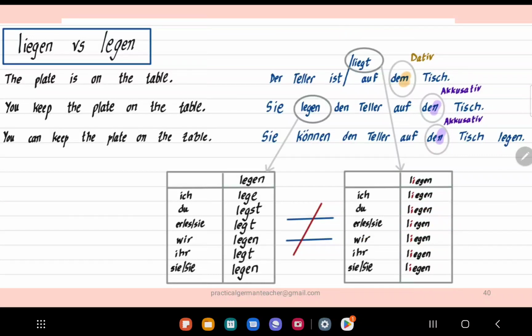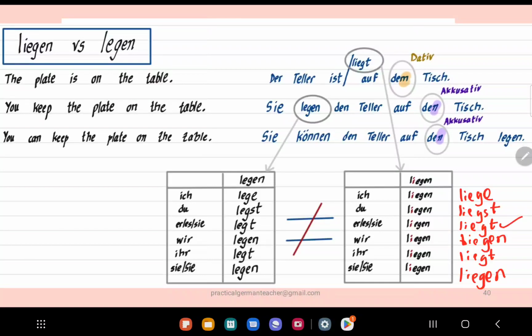It's the same thing, so it should be ich liege, du liegst, sie liegt, wir liegen, ihr liegt, Sie, capital S, again liegen.